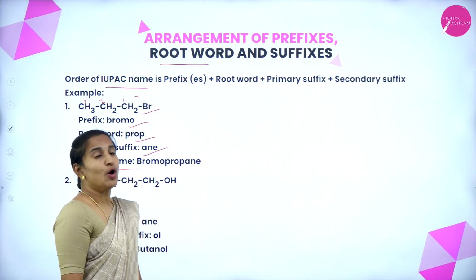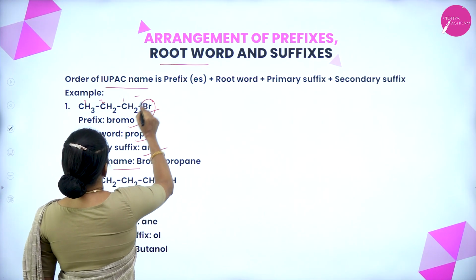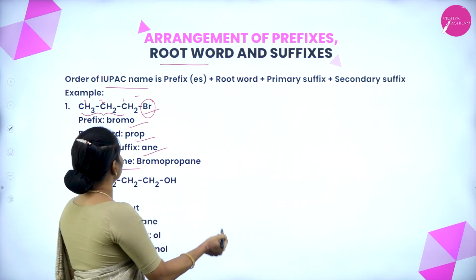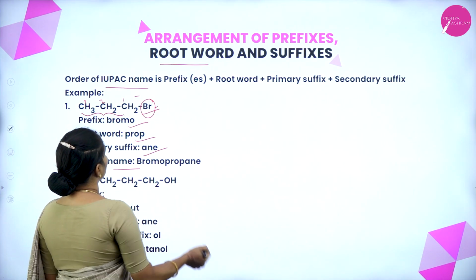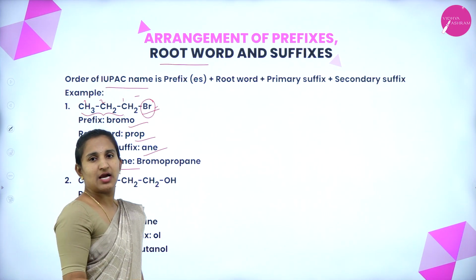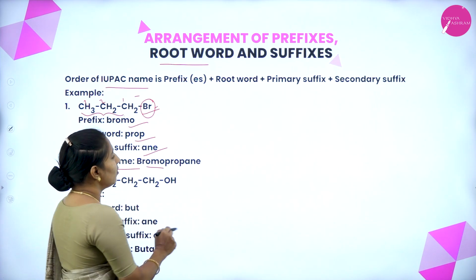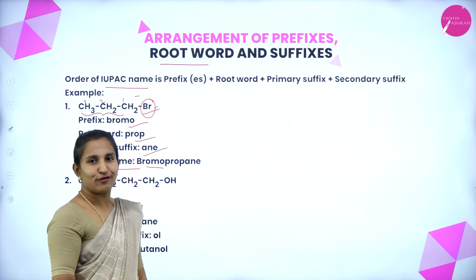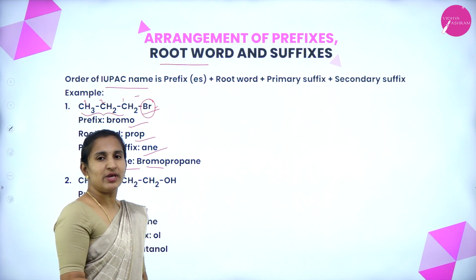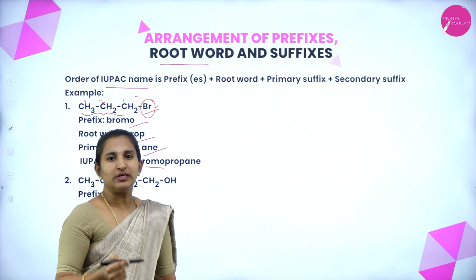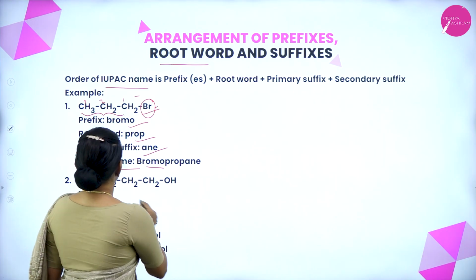The IUPAC name is bromopropane. It is bromo because of the presence of a Br group on the first carbon of the compound. Prop means presence of 3 carbons. ANE means alkane compound due to the presence of carbon-carbon single bonds.